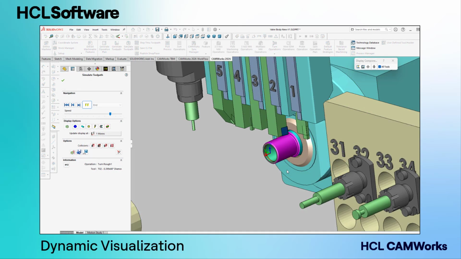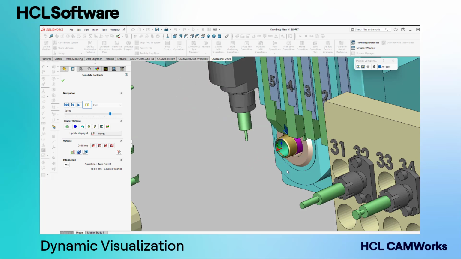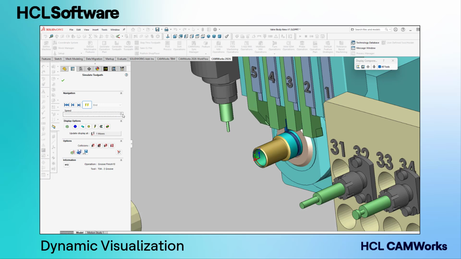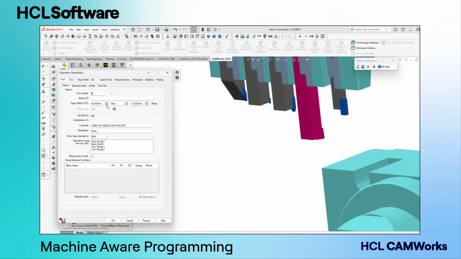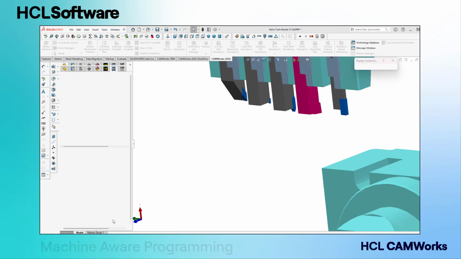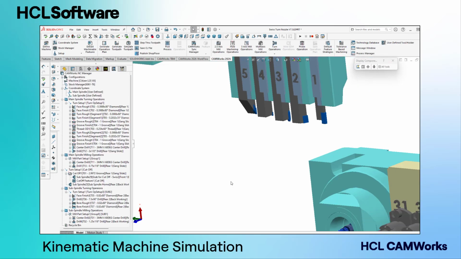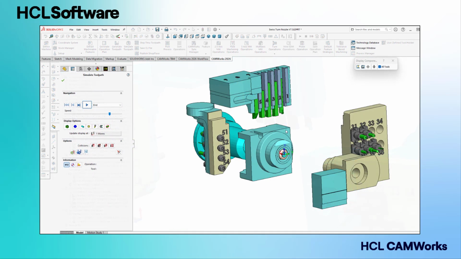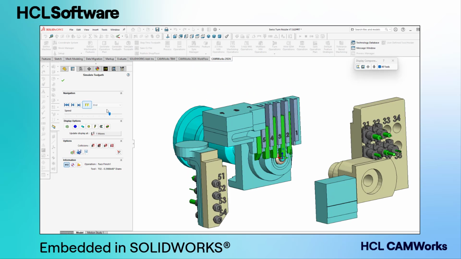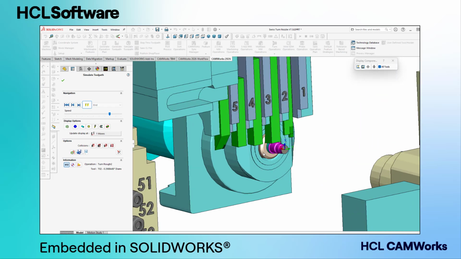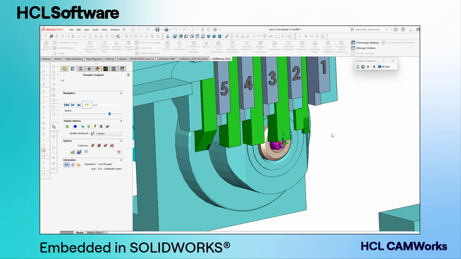See what you program, reduce setup time, and increase accuracy with dynamic visualization of your Swiss machine. Integrated machine-aware programming and new kinematic machine simulation will help you create even the most complex CNC programs for Swiss machines with ease right inside SolidWorks.